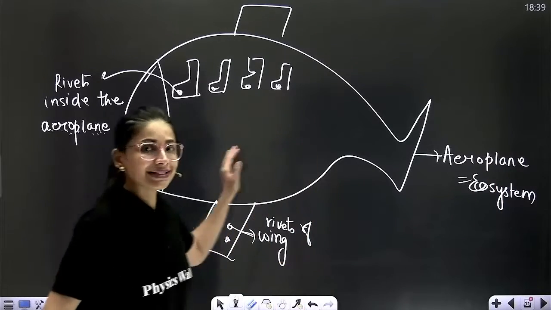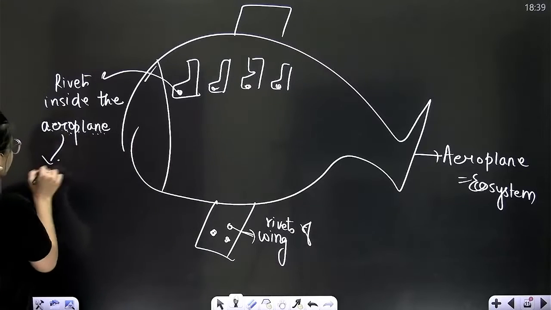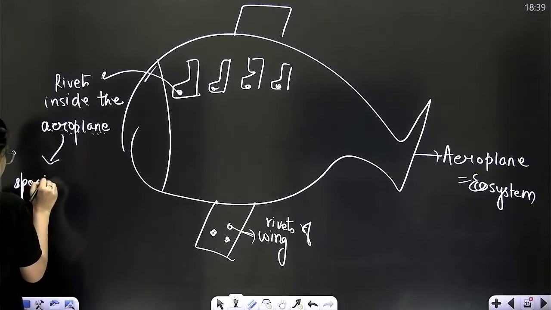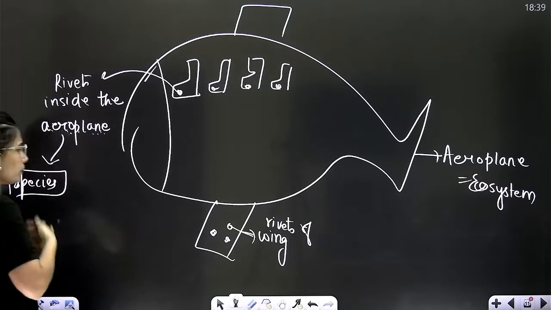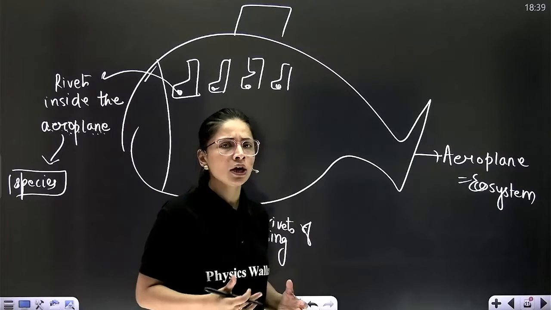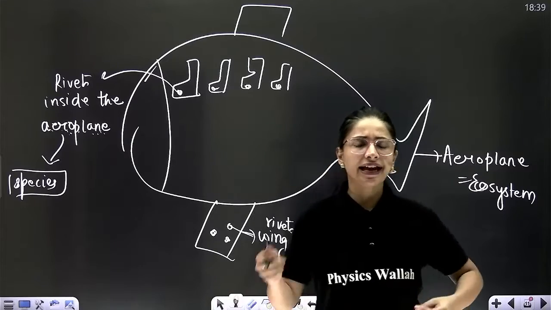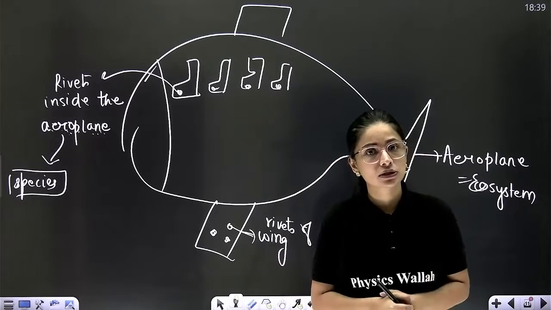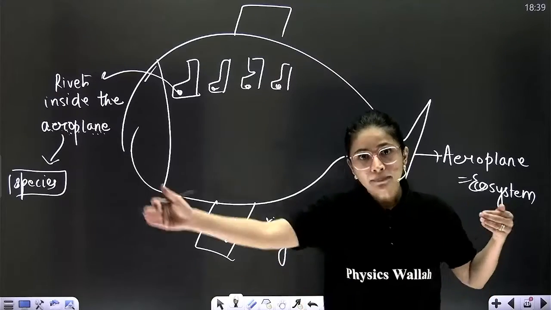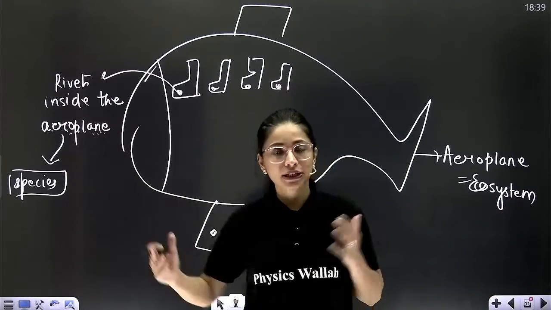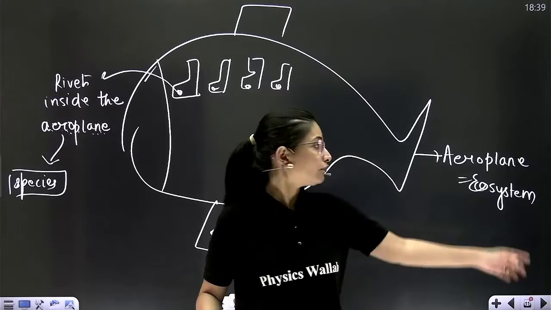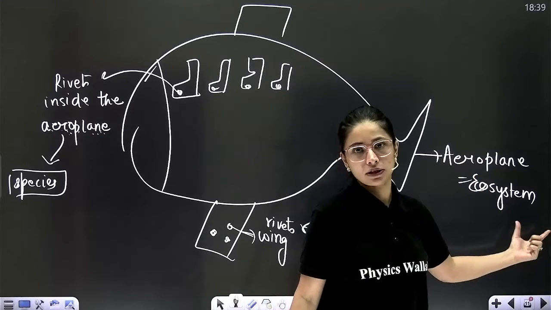So these rivets inside the aeroplane are basically compared to the normal species of Earth, which do not have so much contribution in the ecosystem. So if one or two such species get extinct, then it may not affect the functioning of the ecosystem. But if a large number of such insignificant species also get extinct, then somewhere they are going to affect the functioning of the aeroplane, which is the ecosystem.